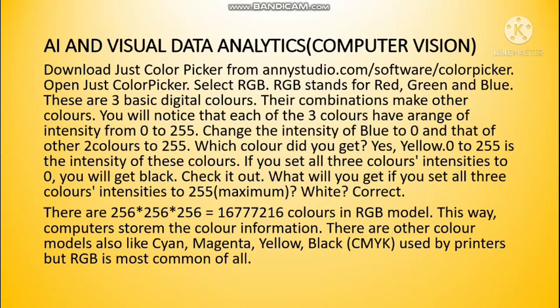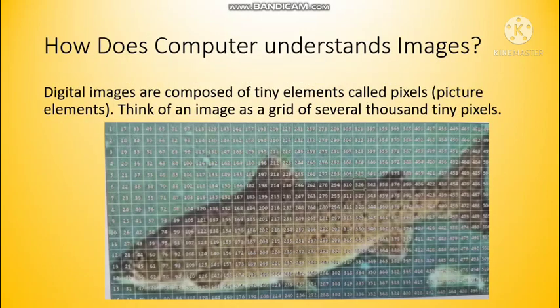This way different colors are created. Starting from 0 to 255, there are 256 values for R, 256 for green and 256 for blue. If you multiply all these together, the total number of color combinations will be somewhere in this range. So this is how color codes are converted to numbers. Next is, how does a computer understand images? Every digital image is composed of tiny elements. It's not this big, it's smaller than this. Just for your understanding, this image has been given in your book.